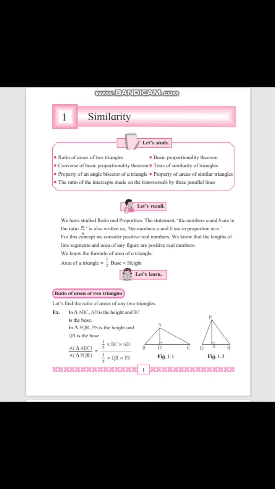And this topic, as I remember, has been given for self study.